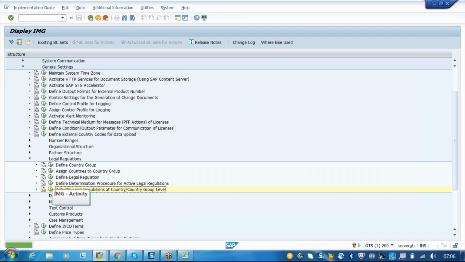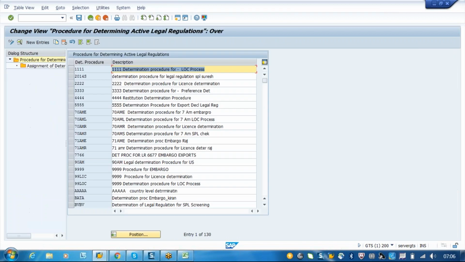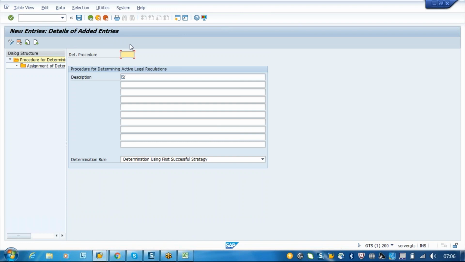So define the determination procedure for active legal regulation. As I said, the determination in the previous step we discussed is based on the export departure country and destination country, and the legal regulation will be determined automatically by the system. So the determination will control this. So we have to just define one legal regulation determination procedure.